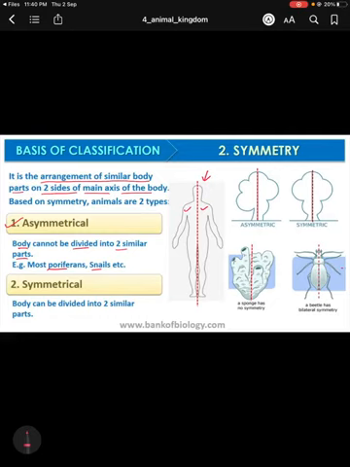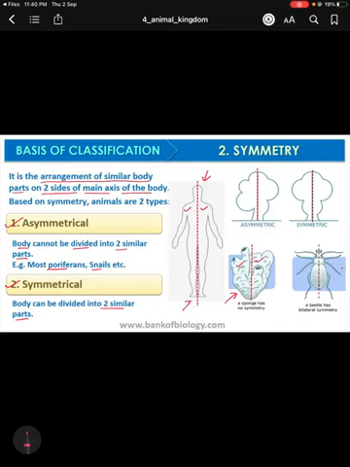If we consider this diagram, and the red dotted line is the axis, then the left side and right side are not similar, so they are called asymmetric organisms.